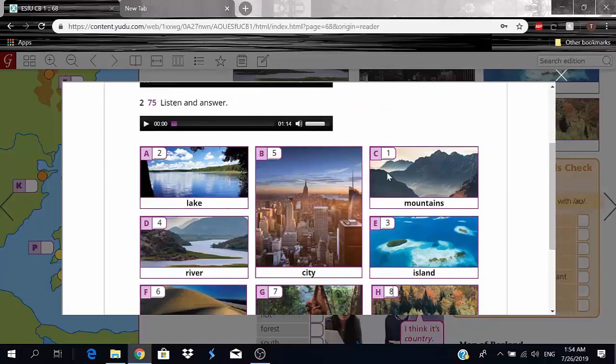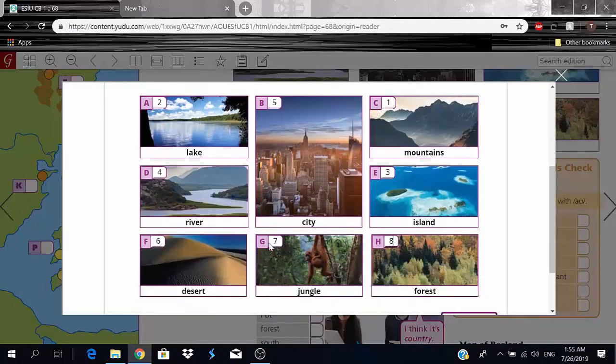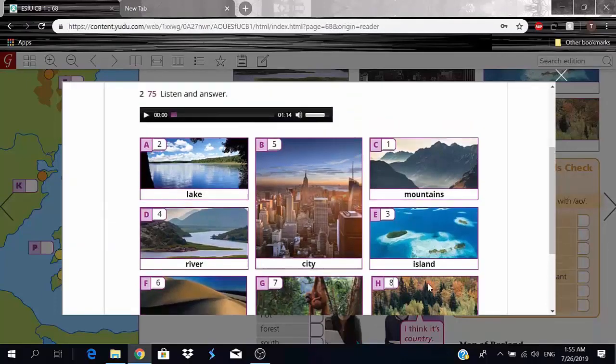Okay, so number 1 was C, number 2 was A, number 3, where was number 3? Was E, okay? So mountains, lake, island, river, city, desert, jungle, and forest, okay?